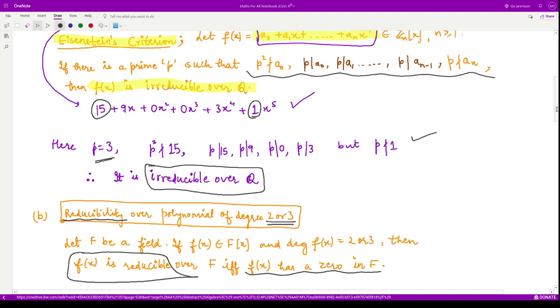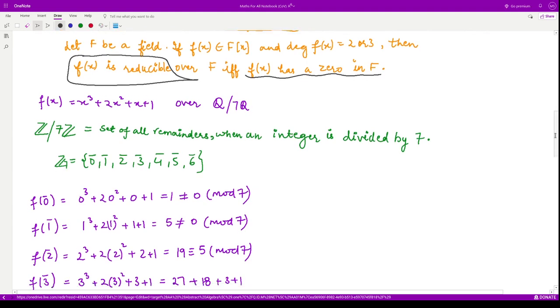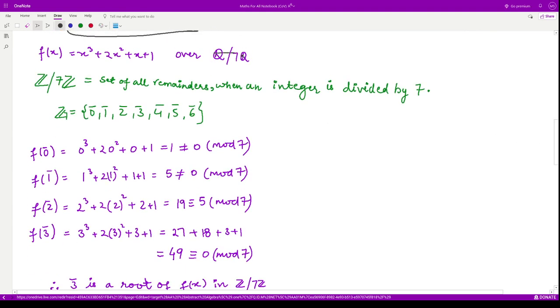So let us look at our polynomial and the given field. The given field, this is Z mod 7Z, right? So integers modulo 7, and the polynomial is x cube plus 2x square plus x plus 1. So now what is this field?